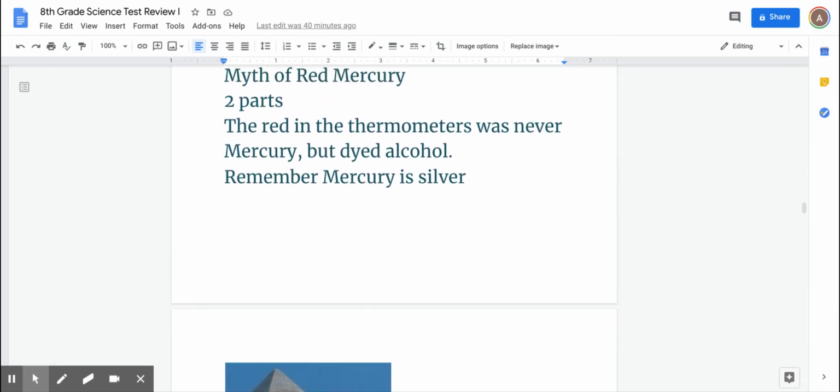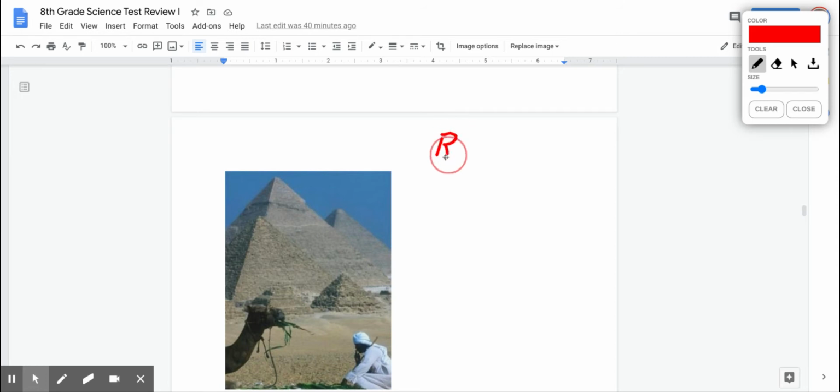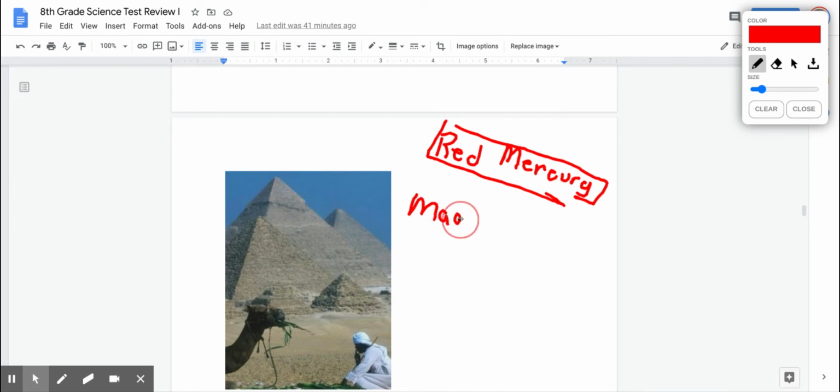The other myth is that people used to think, and there are some people that probably still do, that there was this magical element called red mercury. And that's probably where the myth comes from that we think mercury is red. They thought red mercury was magical. And people have done this. All societies have done this so many times in the past, like Ponce de Leon searching for the Fountain of Youth in Florida. They were looking for the lost city of gold, El Dorado, in the United States, before it was the United States. Everyone's looking for some kind of magical thing.